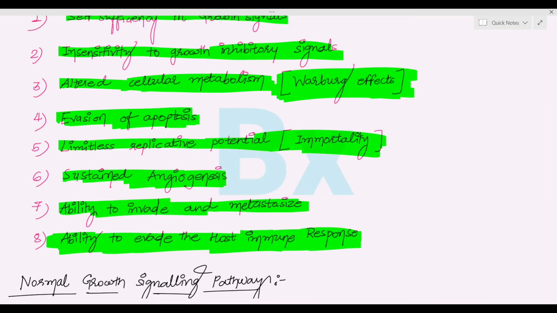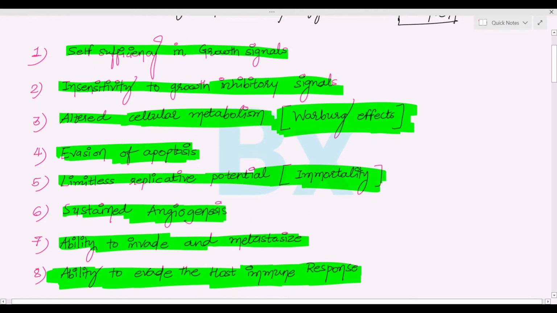So we have discussed the 8 hallmarks of cancer. One is self-sufficiency in the growth signals.